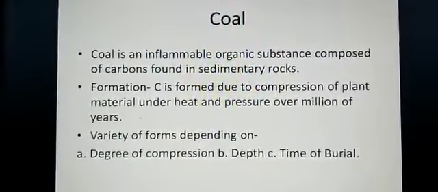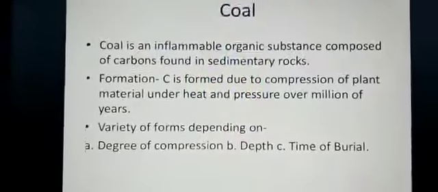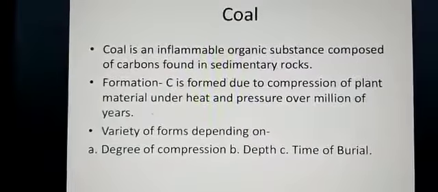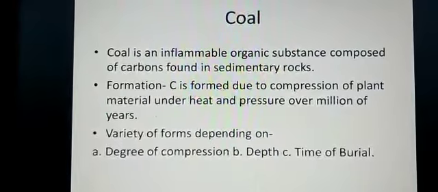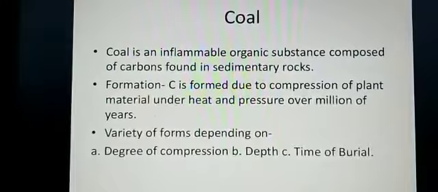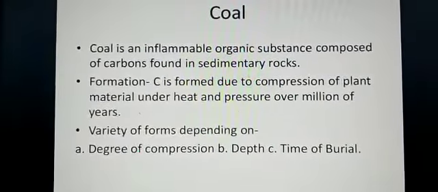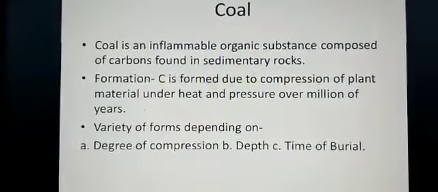Here you can see that coal is an inflammable organic substance composed of carbon, found in sedimentary rock. You have already done the kinds of rocks in your previous class, so here it is said that coal is found in sedimentary rock.